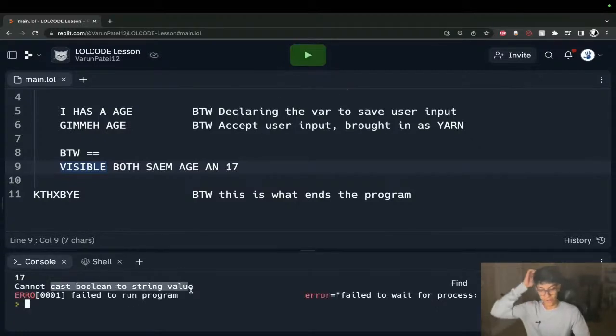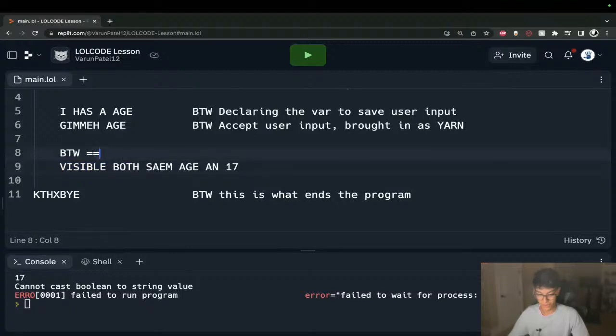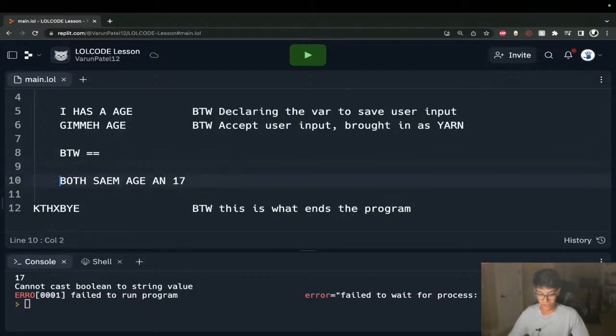Now we're getting that error: cannot cast Boolean to string value. Oops. I know it's wrong. This returns a Boolean, but in order to print it out, it has to be a string. So what we need is a variable. We'll say I has a, let's say, age. We'll call it age is 17.